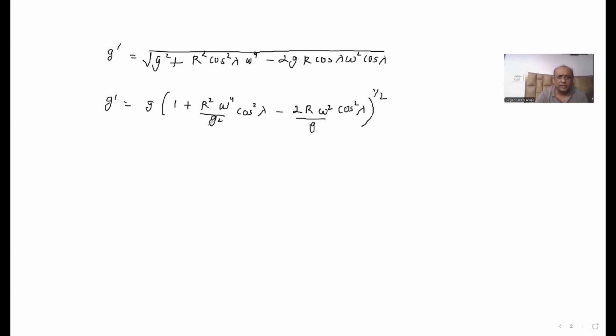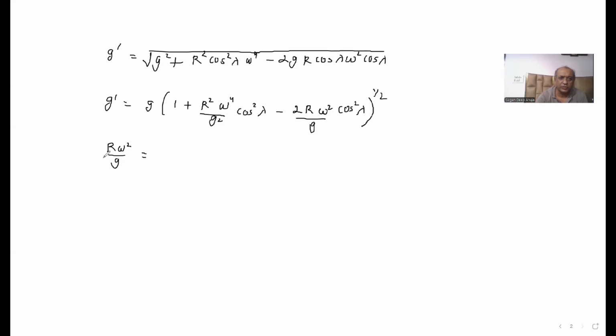Now if I look at this, r square omega 4 upon g square, and r omega square divided by g, all these quantities are constant quantities.